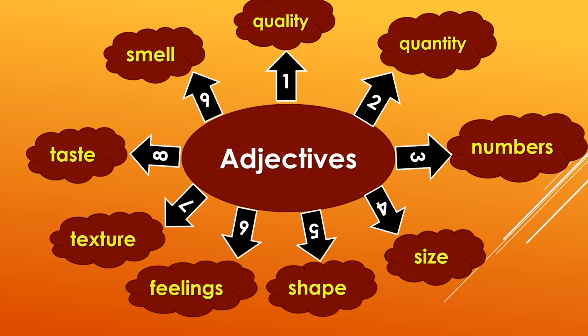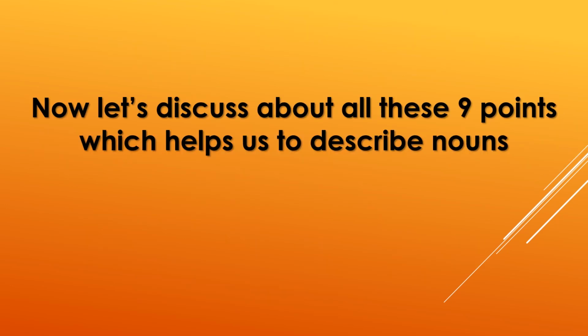So quality, quantity, numbers, size, shape, feelings, texture, taste, smell. All these are the factors we take into consideration whenever we describe a noun. Adjectives means describing a noun. Adjectives are also called describing words. Now let's discuss all these 9 points which help us to describe nouns.